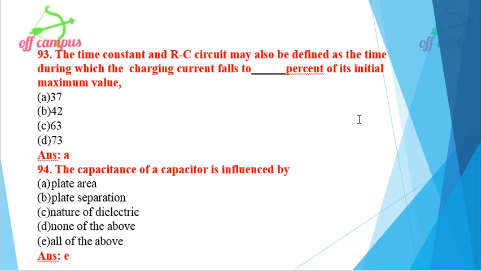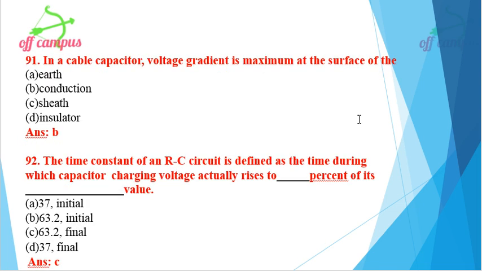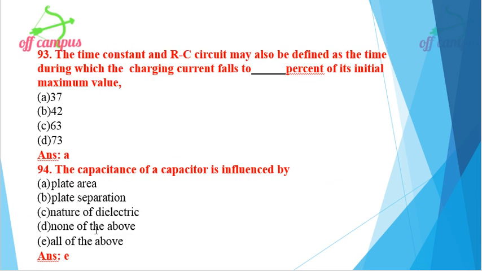So for rising, we need 63.2% of its final value; for falling, it falls to 37% of its initial value. Answer A, 37, is the right answer.